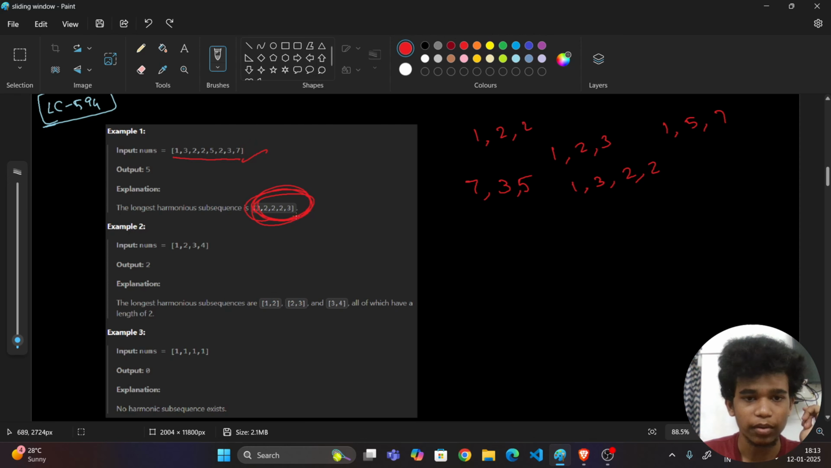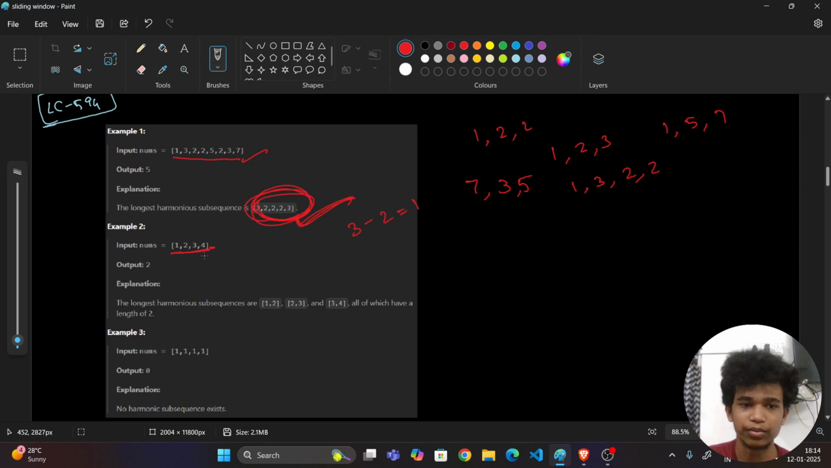From this I can say this is a subsequence where the difference between the maximum and minimum element is 1. So it is 3 and 2. In this subsequence, the absolute difference of the maximum and the minimum values is equal to 1, right? 3 minus 2 is equal to 1. Simple, right? Now, see this second example.